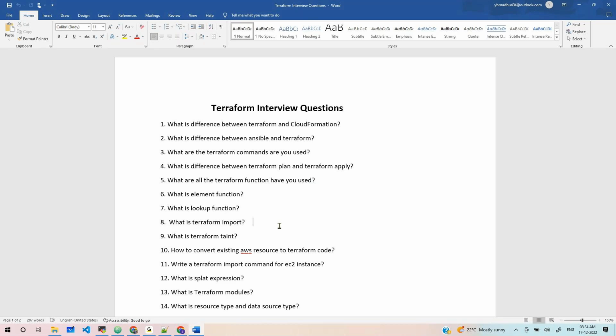For that resource, we can import it so that we'll have the TF file in place and we can manage it further with Terraform.